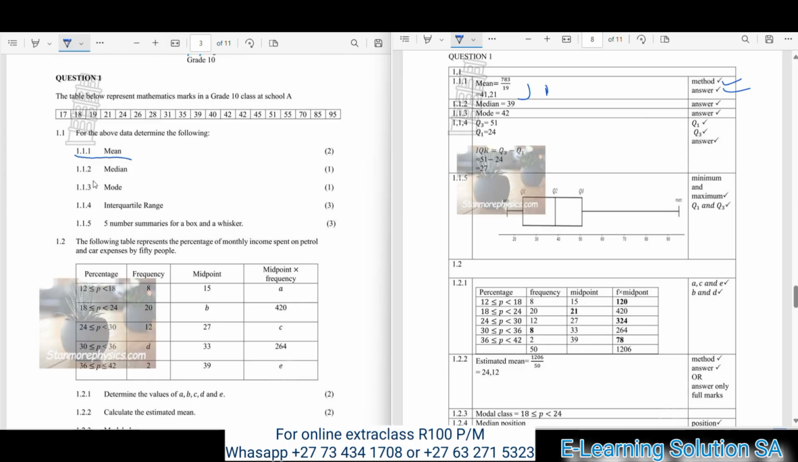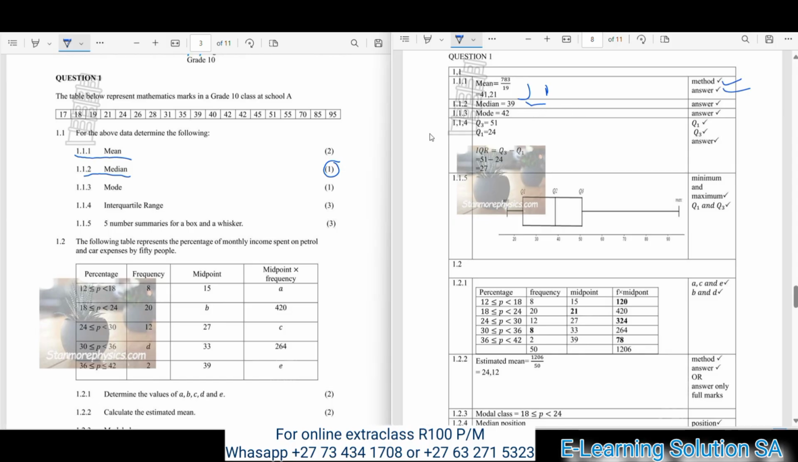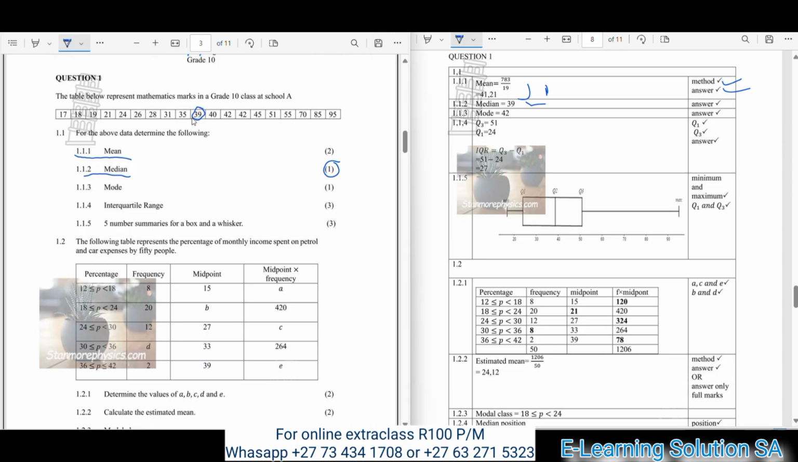1.1.2, you have to determine the median. This is only 1 mark, guys, but you have to determine the median. Let's check the median for this. The median was 39. So in this data there's 39, which is our median.